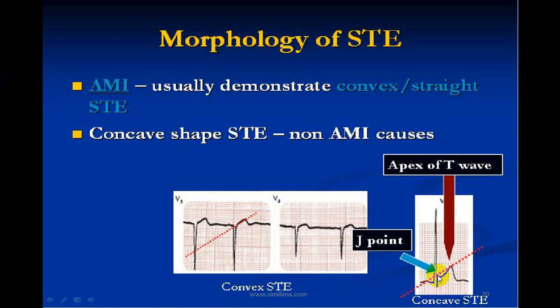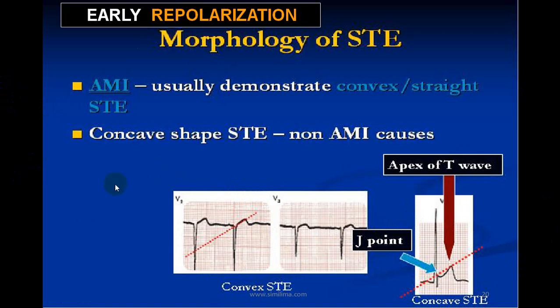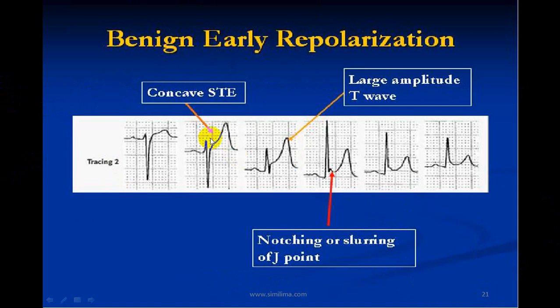Again, can you see this J point elevation with concavity, while this is convex, and if you get convex, it is STEMI. Concavity, again J point elevation with notch.